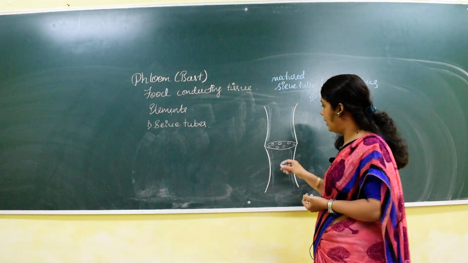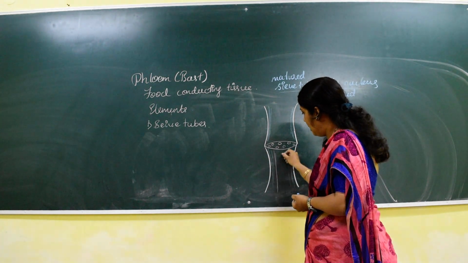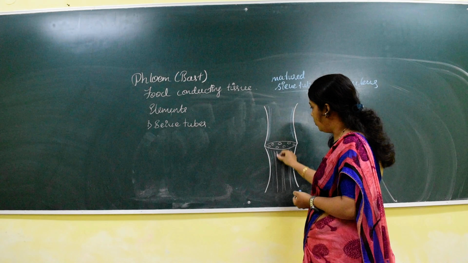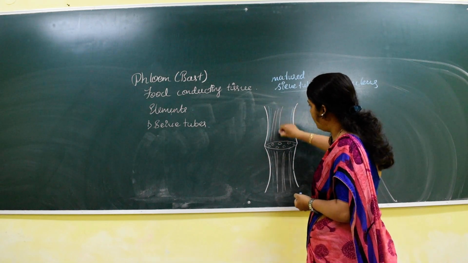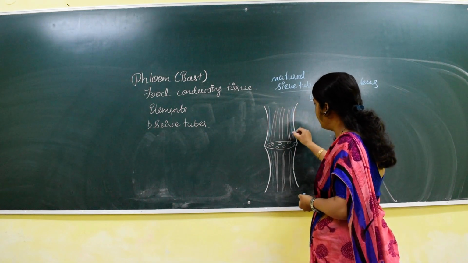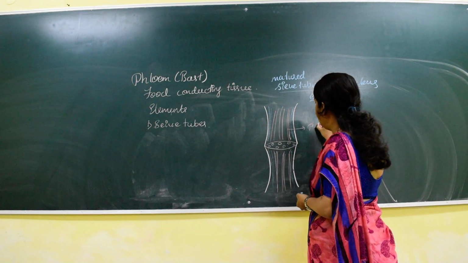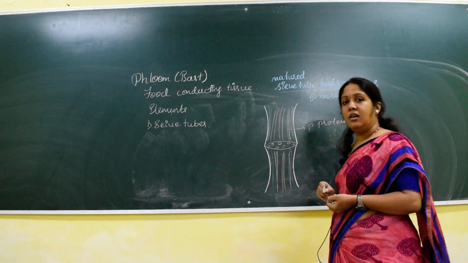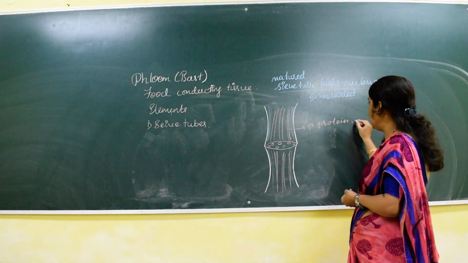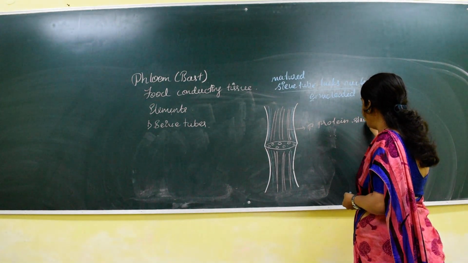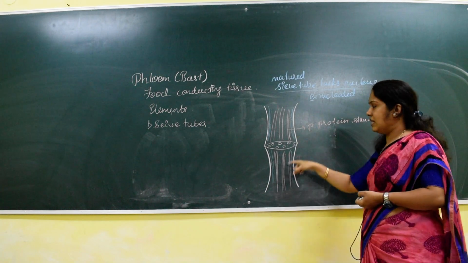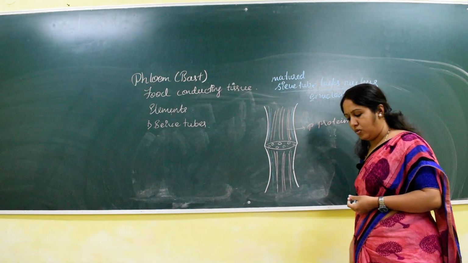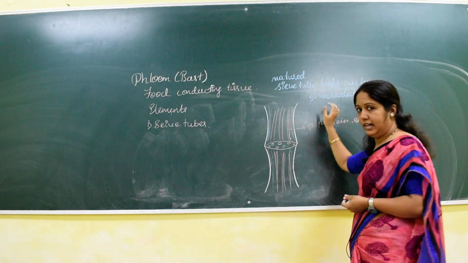And also we can see proteinaceous strands inside the sieve tube. What type of protein strands are seen inside the sieve tube? It is called P protein, small letter p. That is a proteinaceous strand. P protein strands are observed inside the sieve tube. And very important, as I said, it is enucleated.